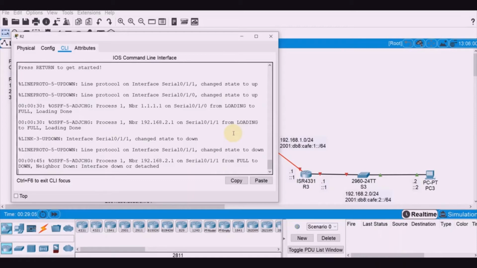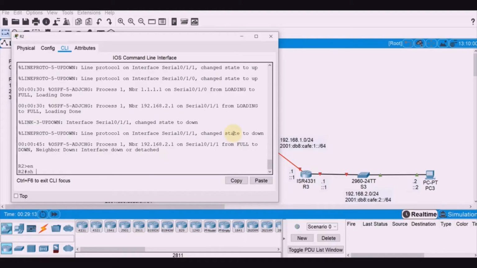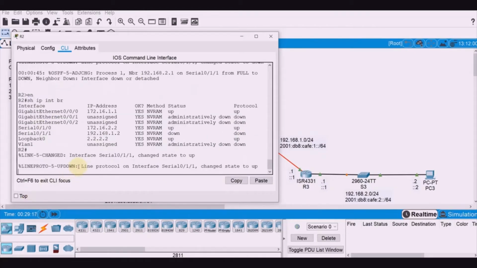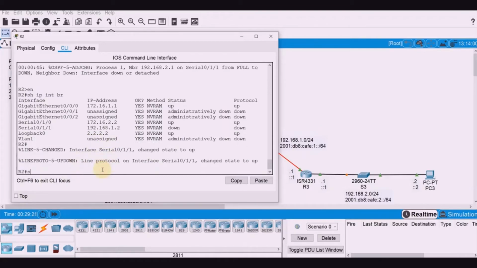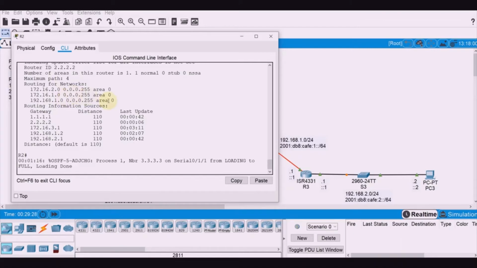Now let's go back to R2 and see if our IP address on the loopback is now used as the router ID based on precedence 2. So enable, show IP int brief. Take note that the loopback here is 2.2.2.2. Then show IP protocol. Take note that the router ID is now set to 2.2.2.2.